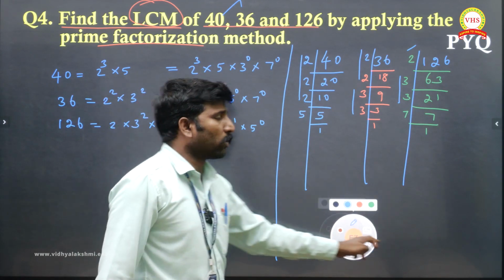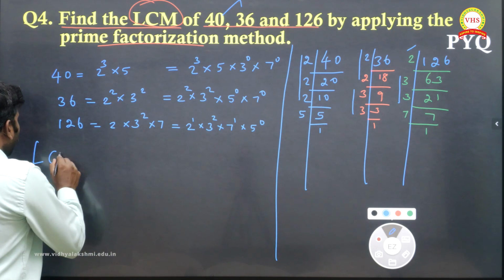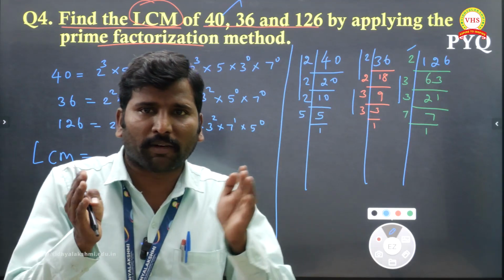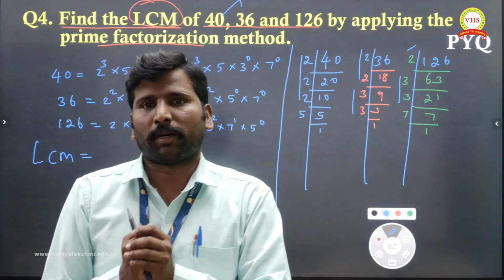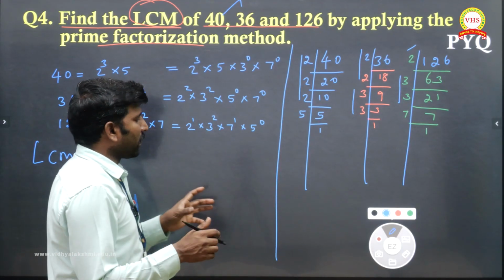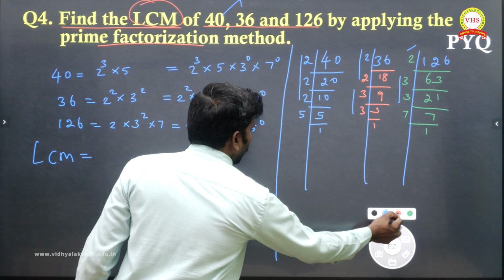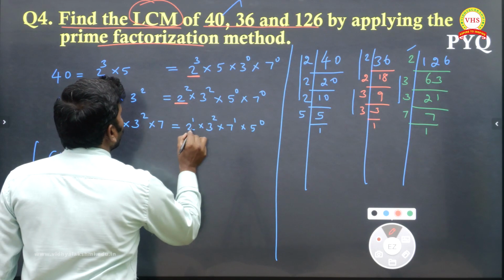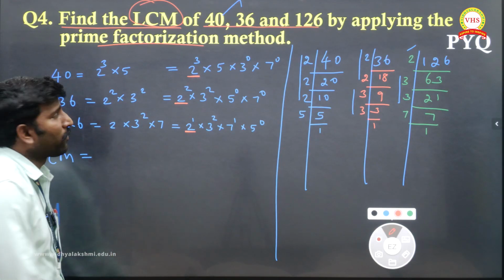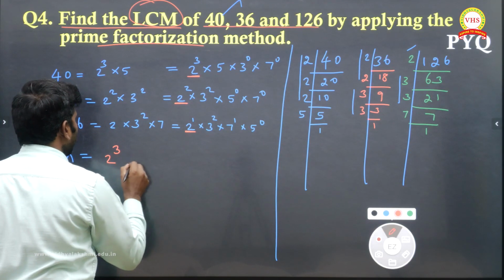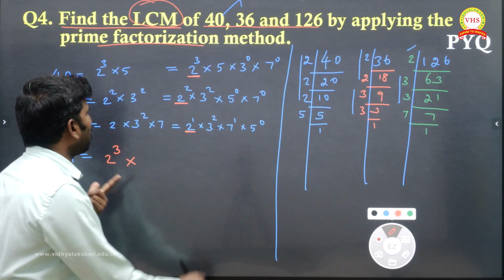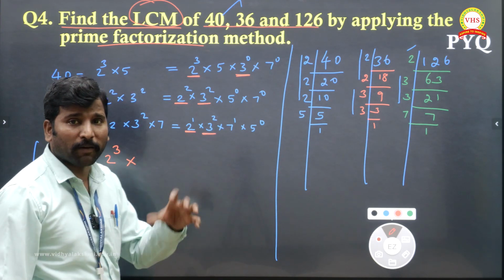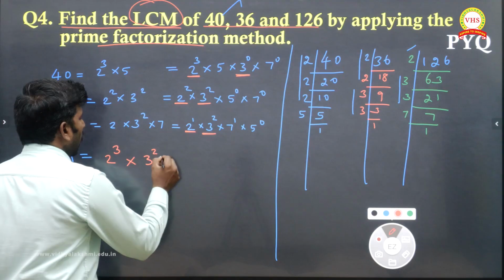So what we have to find actually, what is the LCM definition? Not abbreviation, definition. The definition is the product of the greatest powered numbers, first in common. Suppose I am taking prime number 2: 2 power 3, 2 power 2, 2 power 1. What is the greatest power? 2 power 3, so 2 power 3 we multiply. Understand? Next number 3: 3 power 0, 3 power 2, 3 power 2. What is the greatest power here? 3 power 2. Okay, like that.